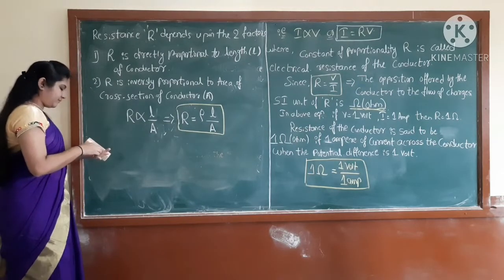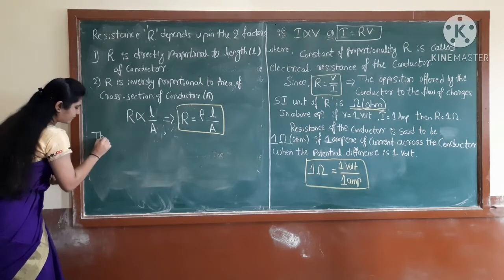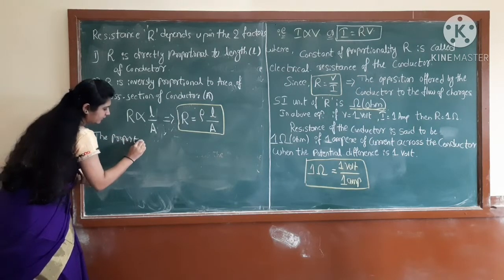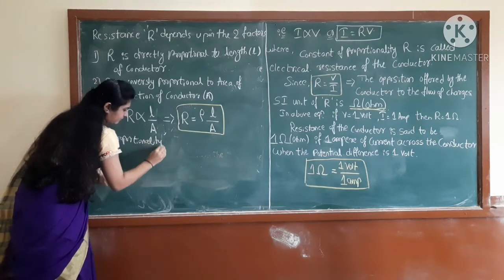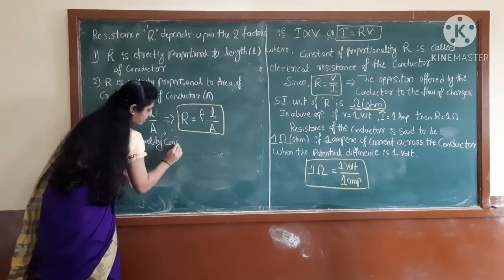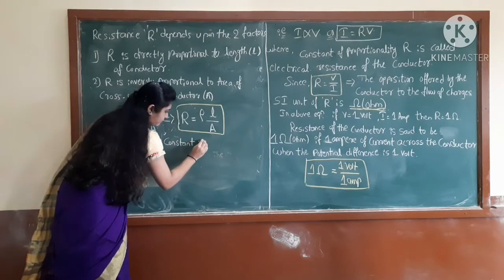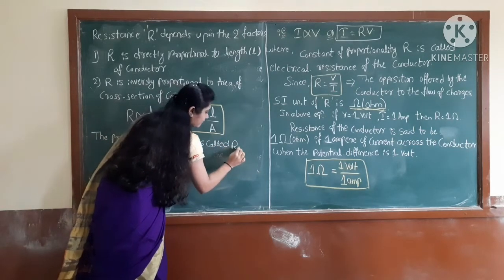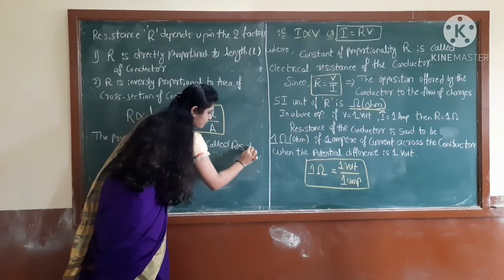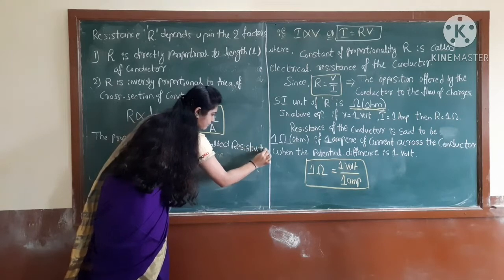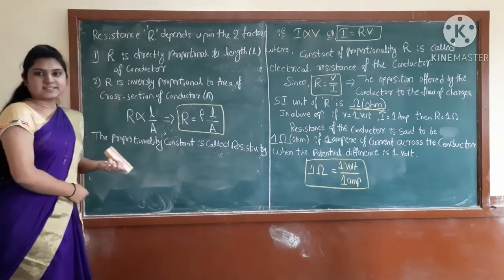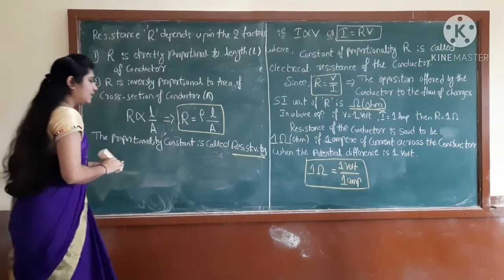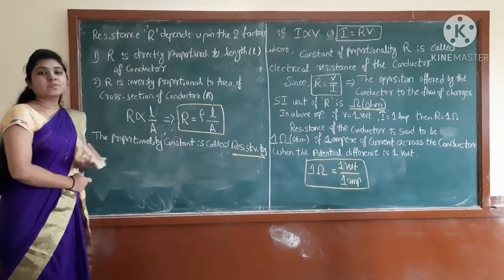This constant is called resistivity. We can call it resistivity.